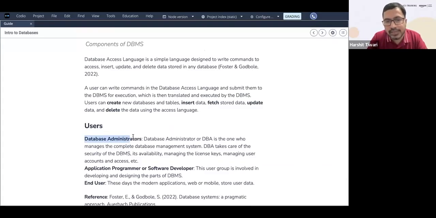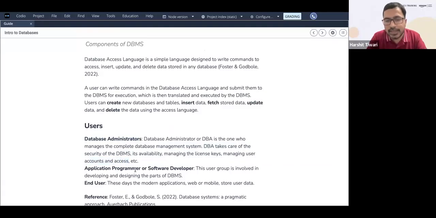So one is a database administrator who handles the data, manages the entire database, and takes care of the security of the DBMS, its availability, managing the license keys, and managing the accounts, and who has access to what.